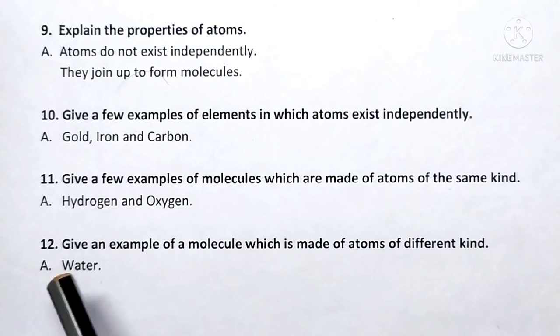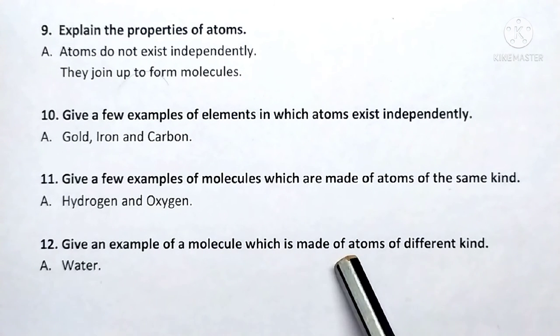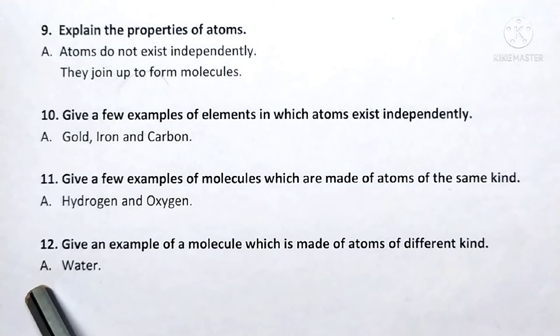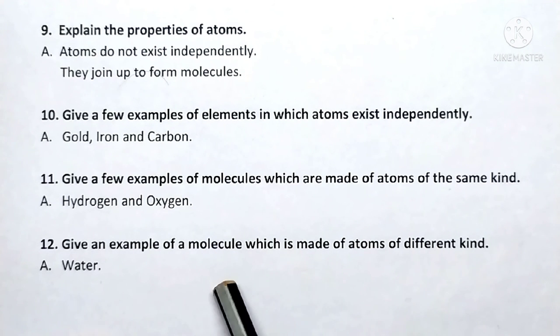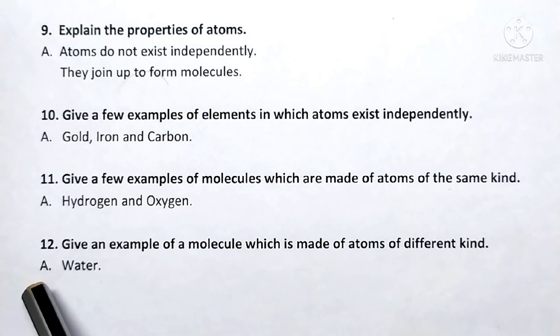Question number 12. Give an example of a molecule which is made of atoms of different kind. Answer: water. What is the molecular formula of water? H2O. So here hydrogen is also there and oxygen is also there. Hydrogen atom and oxygen atom are of different kind, but they combine to form a molecule. So for this question, water, that is H2O, is an example.